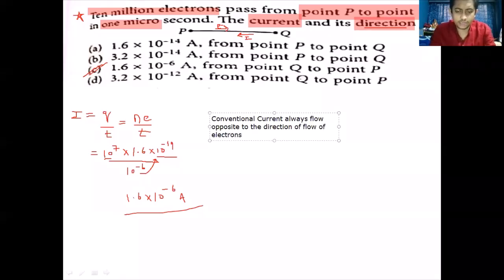Electrons are considered to be negative and conventional current is considered to be positive. So electrons are flowing from P to Q, and your conventional current should flow from Q to P, right?